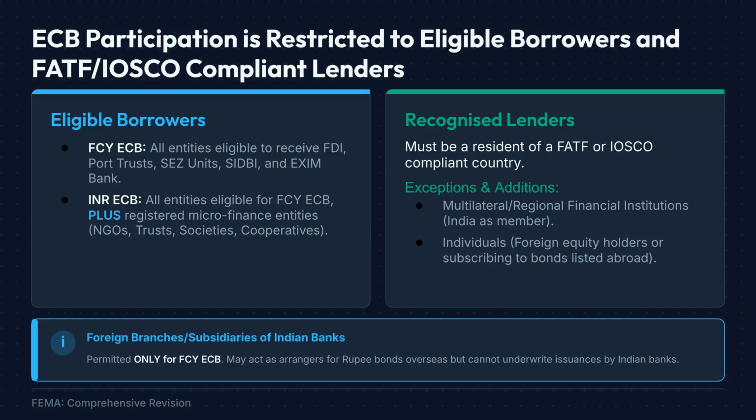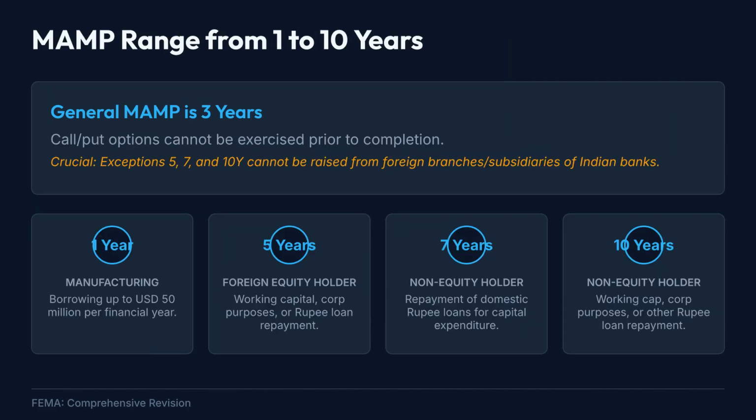The minimum average maturity period, or MAMP, is one of the most important ECB concepts for examinations. The general rule prescribes a minimum maturity period of 3 years, and call or put options cannot be exercised before its completion. However, several exceptions exist.